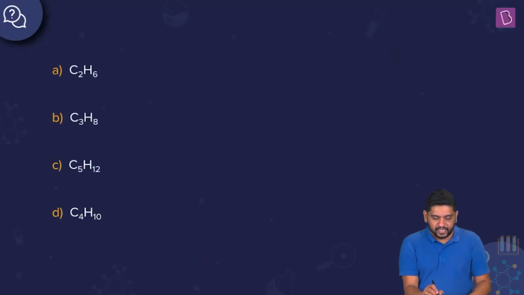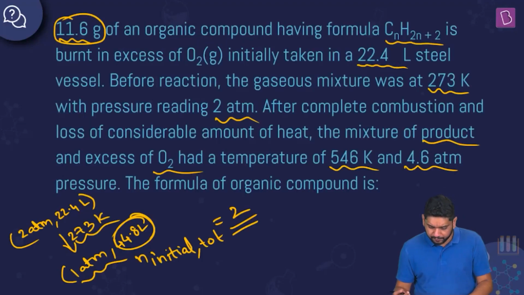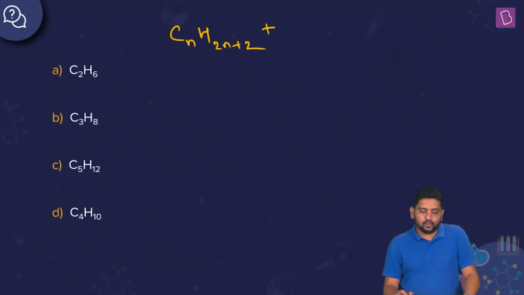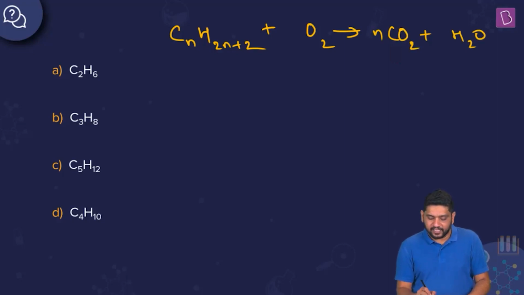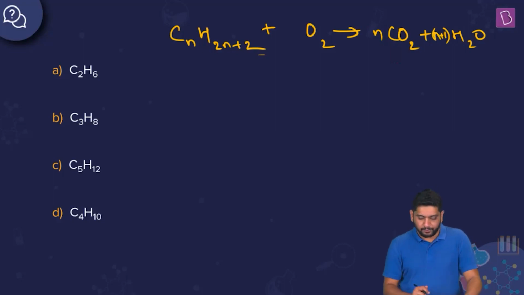Now let's write down the reaction. So you have CnH2n+2 as your organic compound, and obviously this is an alkane, right? CnH2n+2 would specifically mean alkane. So CnH2n+2 plus O2 giving you the general reaction. We know on complete combustion it will give me CO2 plus H2O, right? So n carbon is there, so I'm writing nCO2. 2n+2 hydrogen is there, so I'm writing (n+1) H2O, right? So (n+1) into 2 is 2n+2, so (n+1) H2O.